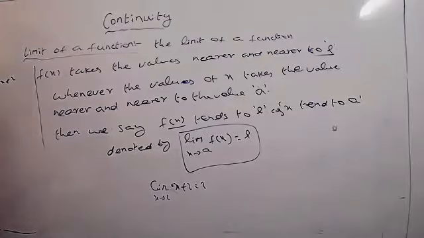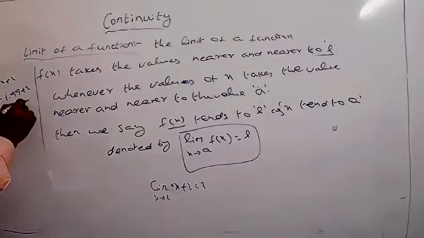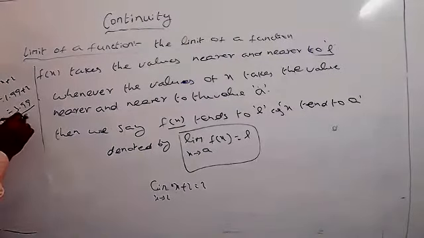Suppose you take f of 1.99. In place of x, substitute 1.99 plus 2, which equals 3.99. This is approximately equal to 4 only. In the same way, if you take f of 1.998, this equals 1.998 plus 2, which is 3.998.